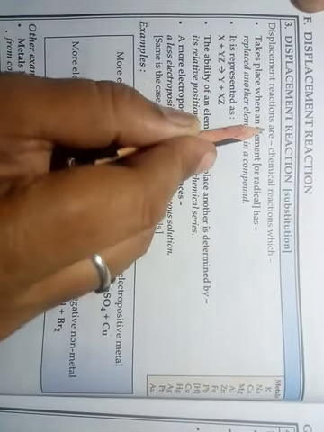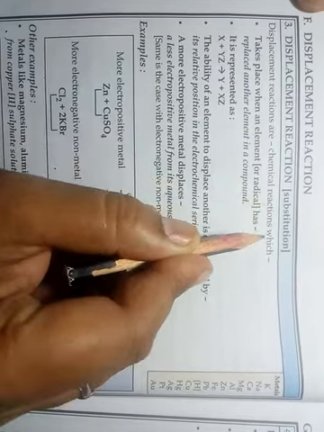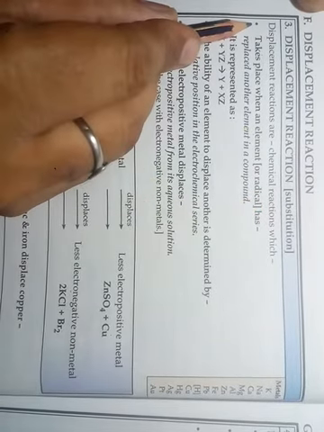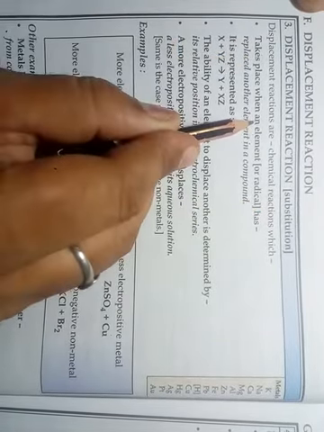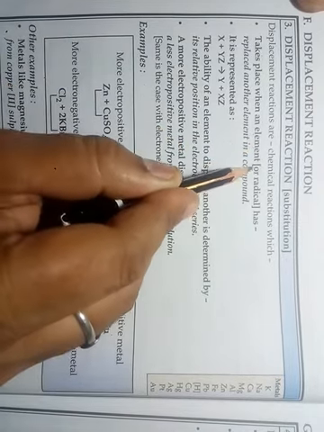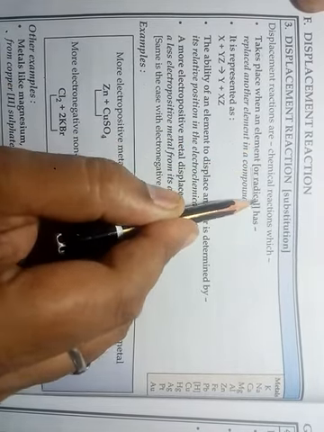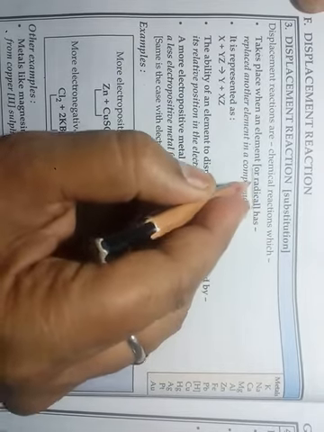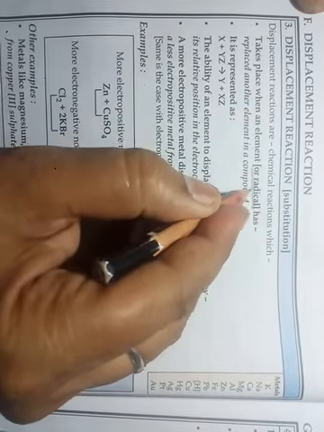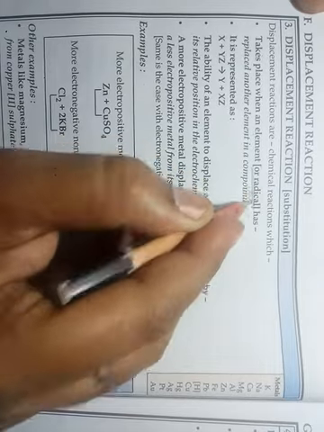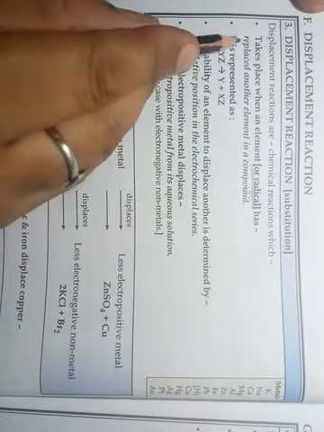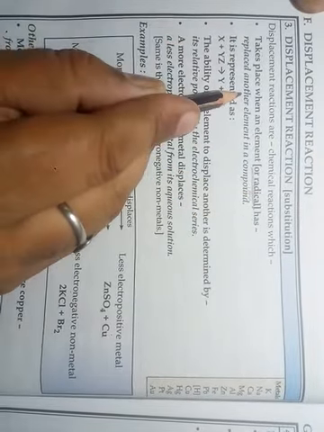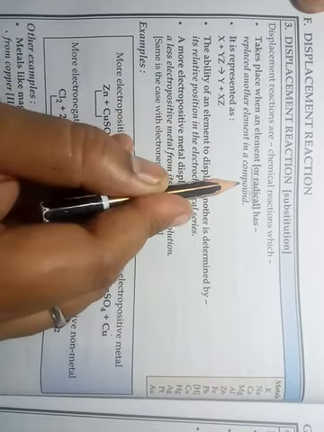Displacement reactions are chemical reactions which take place when an element, radical, or ion replaces another element in a compound.